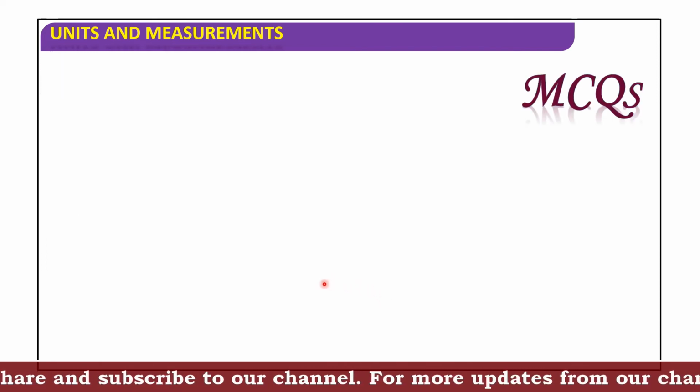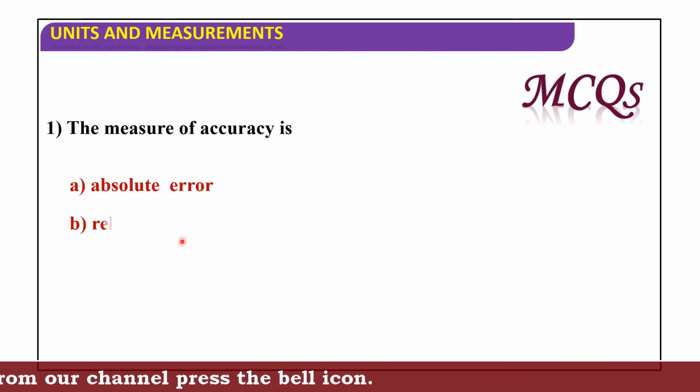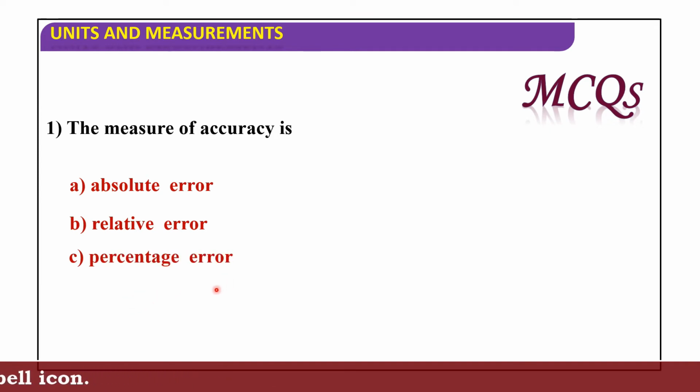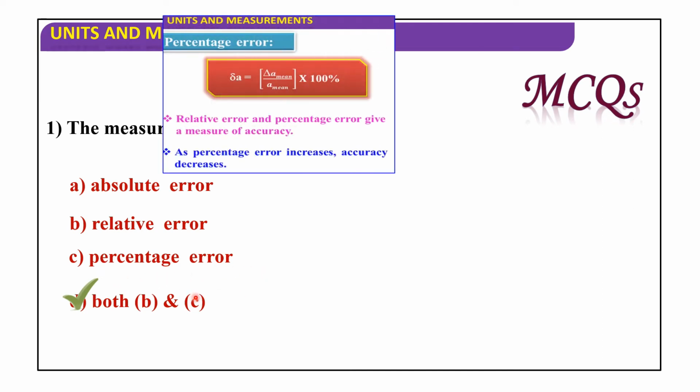Now I'll discuss MCQs. First one. The measure of accuracy is: absolute error, relative error, percentage error, both B and C. So the measure of accuracy is both B and C, relative error and percentage error. See this, the relative error and percentage error give a measure of accuracy. So that's why it is both B and C. As percentage error increases, accuracy decreases. So fourth option is correct.